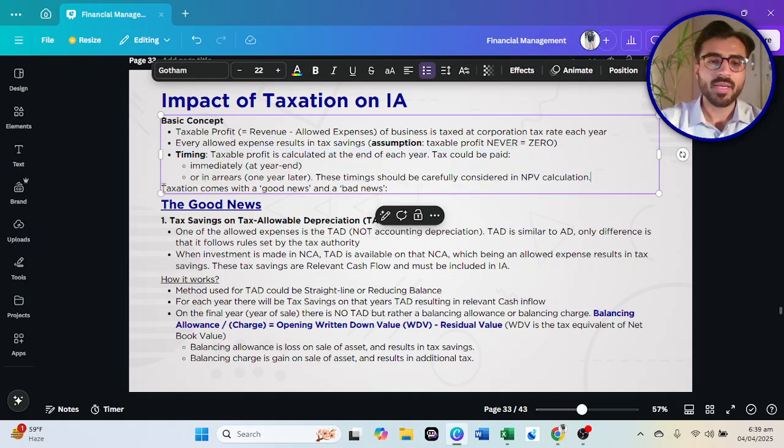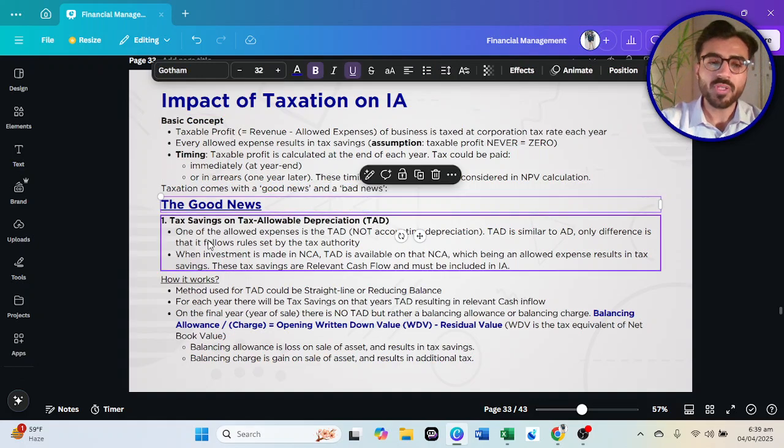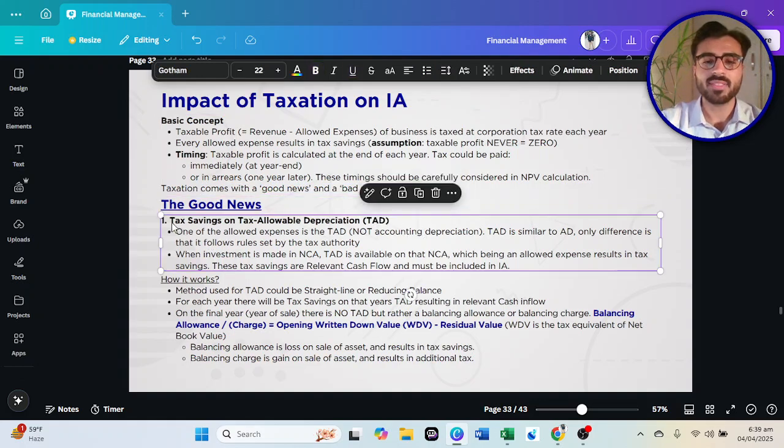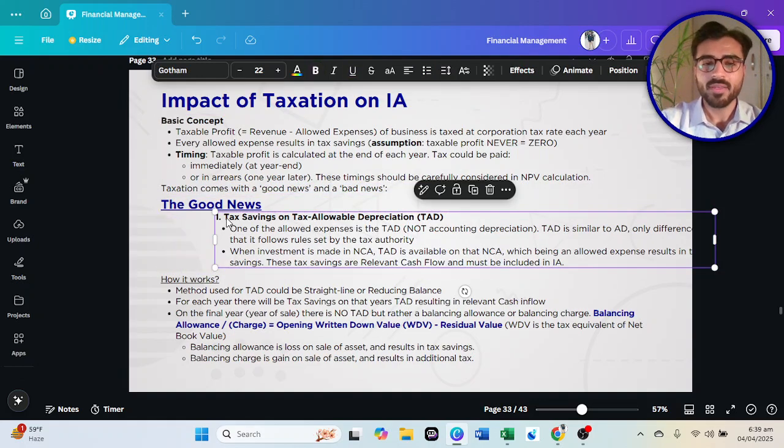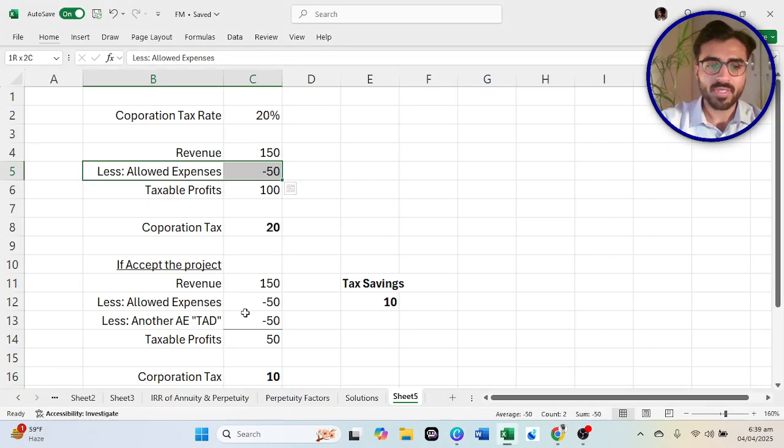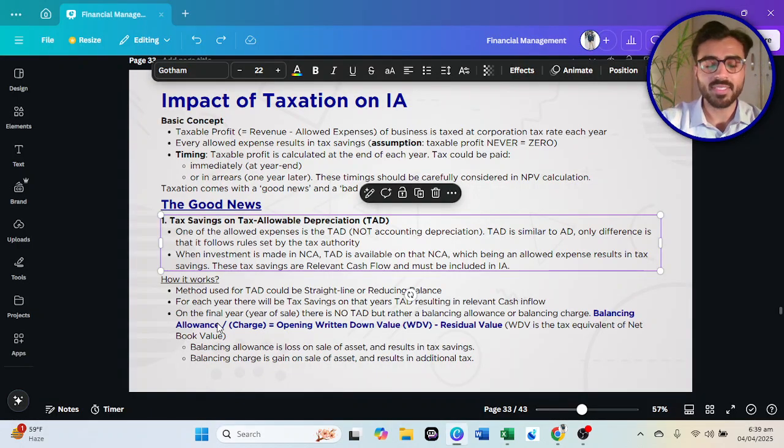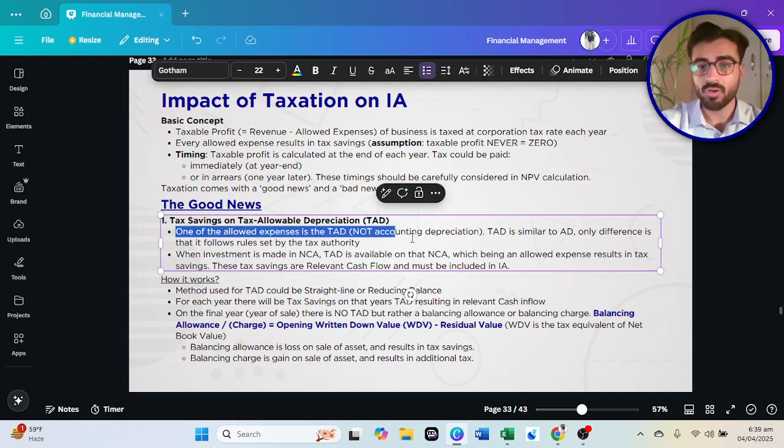Then it is written that taxation comes with good news and bad news. So what is the good news? The good news is the tax savings on tax allowable depreciation (TAD). We talked about TAD in here. TAD means tax allowable depreciation. One of the allowed expenses is the TAD, not accounting depreciation.